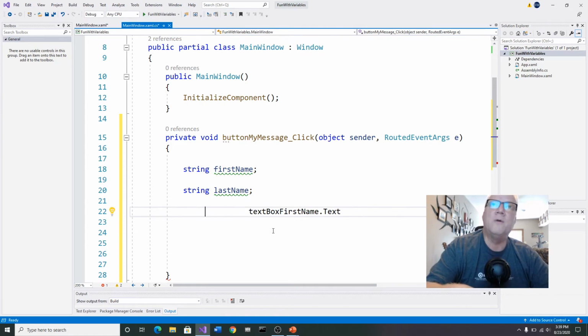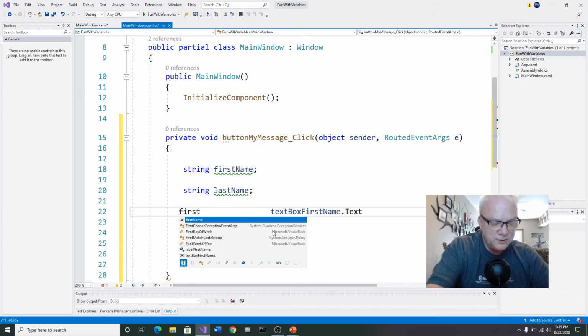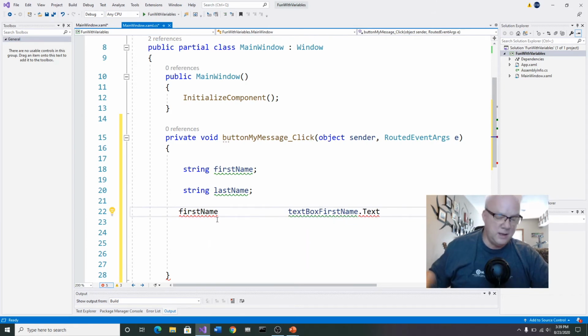And then I'm going to come over here, and remember we made our bucket up there, first name, to be able to put the information in. So I'm going to type in first, and notice it comes up, first name, and I'm going to put in an equal sign. Let me just go get this and pull this back over here. There we go. Just like that.